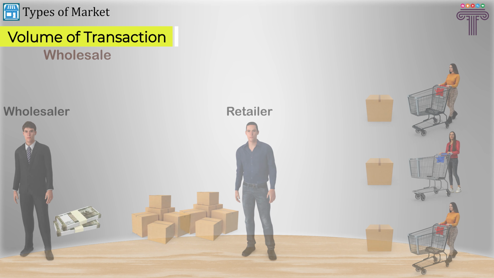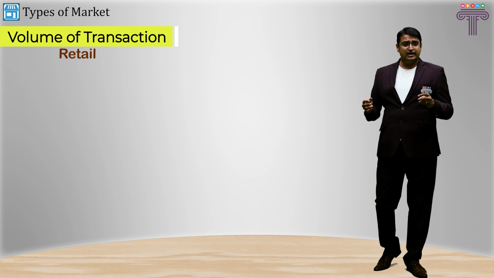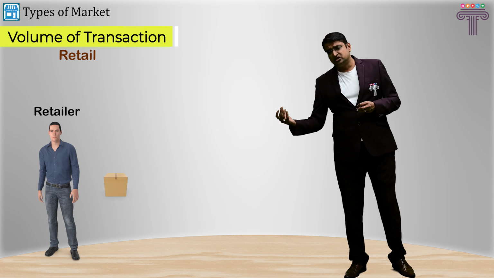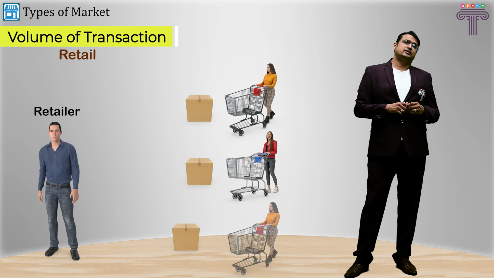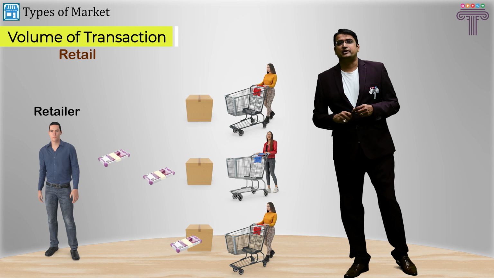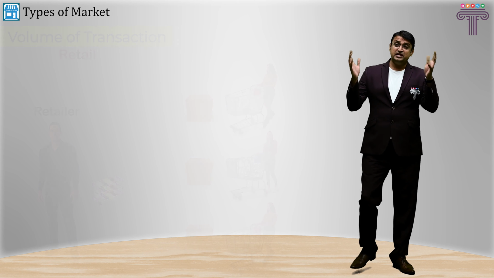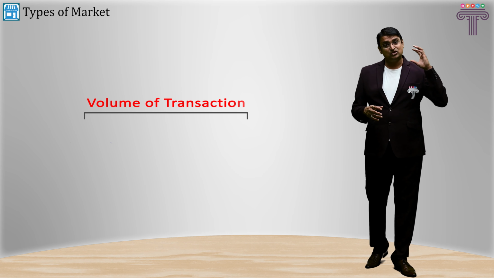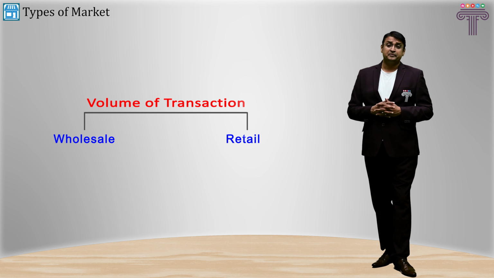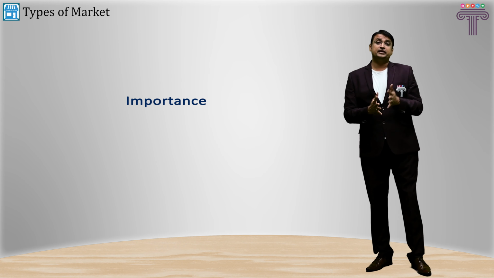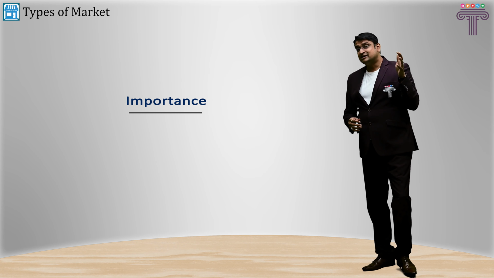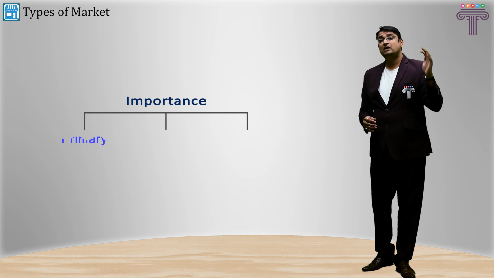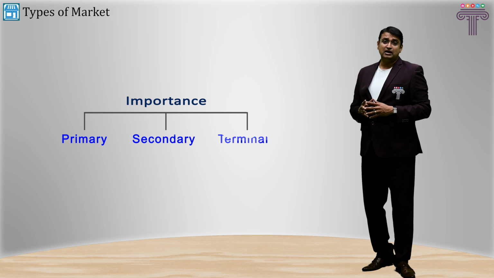Right? On the contrary, a retail market is where the retailer sells goods directly to the customer in small quantities, but at a relatively higher price. So that's on the basis of the volume of business done per transaction, and hence that's a wholesale market and a retail market. Further, markets can be categorized on the basis of the importance of the commodity involved in them. Hence, markets can be categorized as primary market, secondary market, and terminal market.